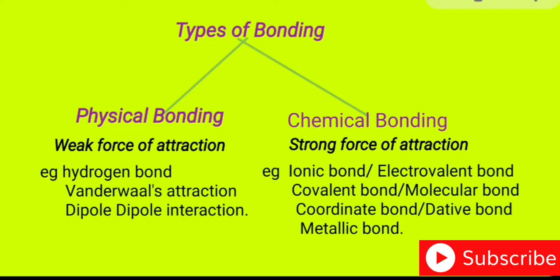The second example is van der Waals attraction. Van der Waals attraction you can find between gases. Gaseous molecules have very weak force of attraction between each other, and that weak force of attraction is known as van der Waals force of attraction.